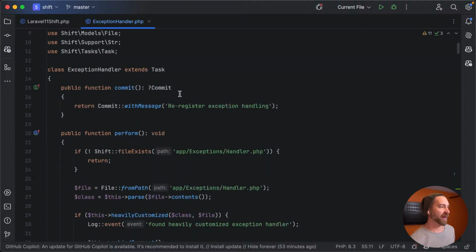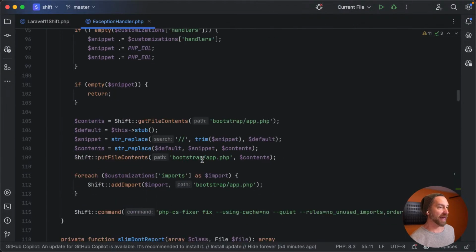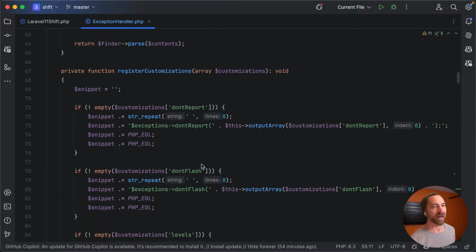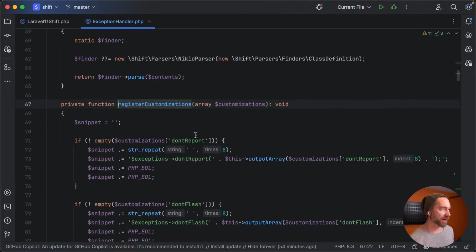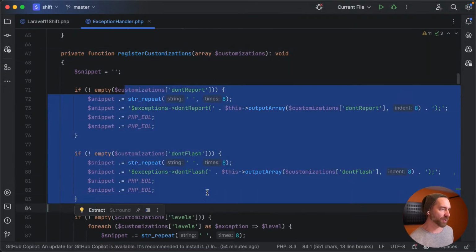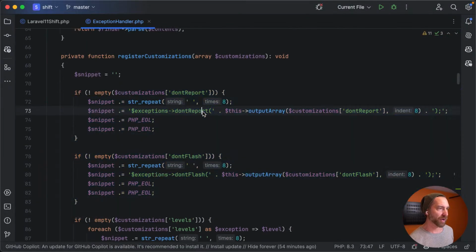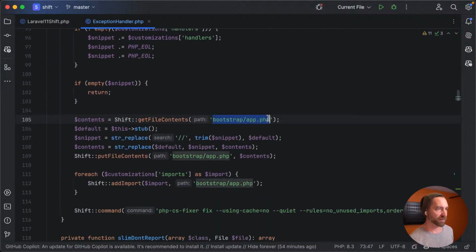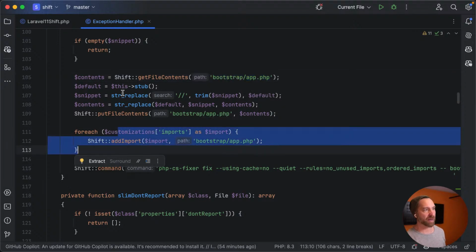Then you would have to say if you're using Sentry and we were able to extract it, I'd want to re-add it to the handler. Am I doing register customizations? Yeah, see, I'm doing that already. I'm re-registering stuff in Bootstrap. Yeah, see, here you go. I'm getting down in Bootstrap and I'm re-adding stuff and I'm even adding imports.